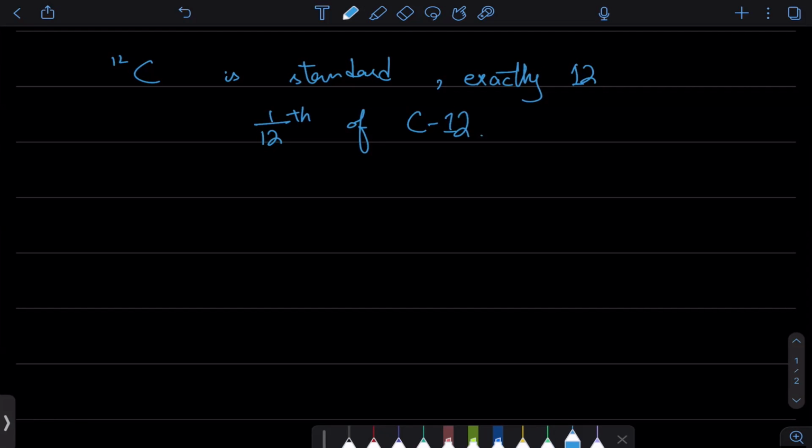Carbon 12 का mass 12 है, तो 1/12 of that will be 1, and that is our unit. So the unit that we have is this. इसको हम atomic mass unit बोलते हैं. अच्छा. So there are many different relative masses that we can figure out from this. So there's the relative atomic mass. तो relative mass में हमारे पास relative atomic mass है.